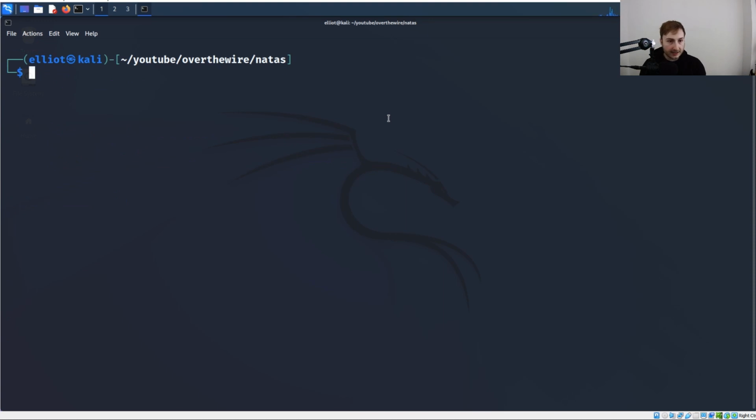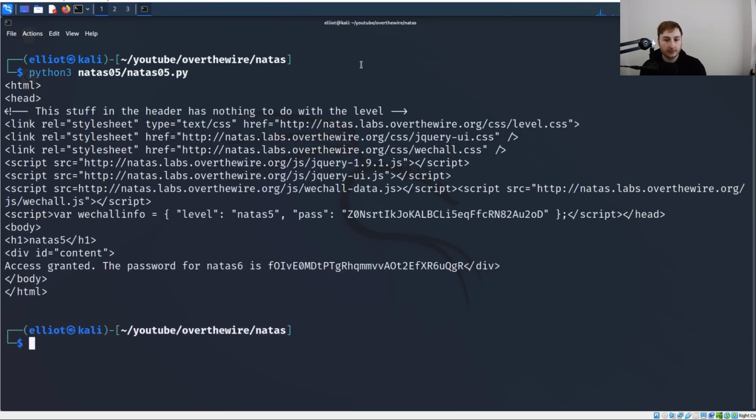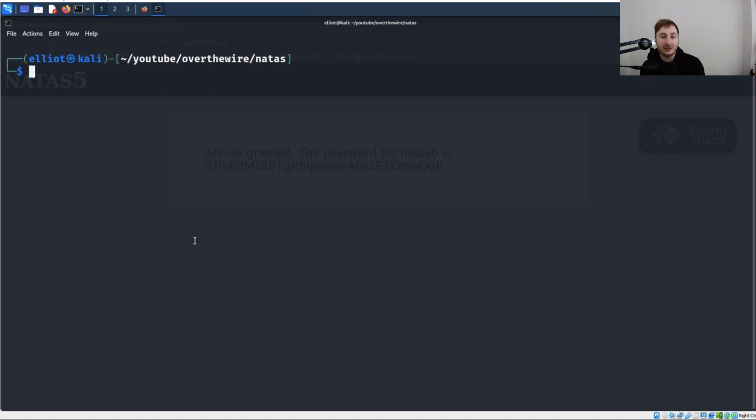So we're going to save that, and then we're going to run it here with Python 3. And hopefully this works. And there we go. You can see the same way with the curl request, we are making the request. We are passing over that cookie set to 1. We are defeating or bypassing the logic of this web server, and we are getting the password presented to us in the output. And just like that, we had a chance to explore manipulating cookies on the client side in order to bypass or defeat certain logic on the web server's end.